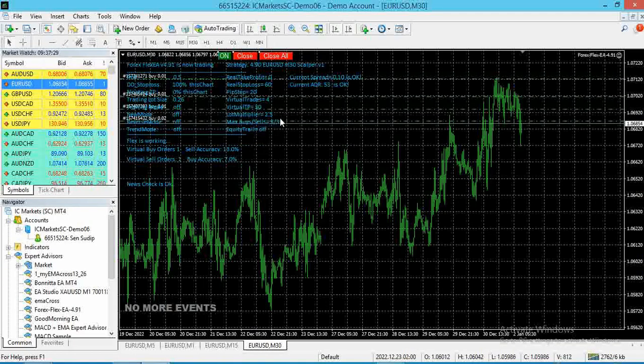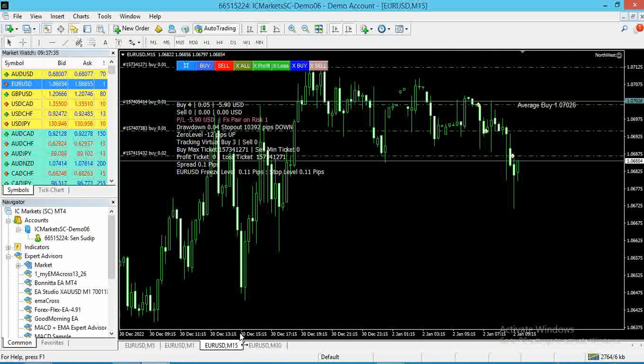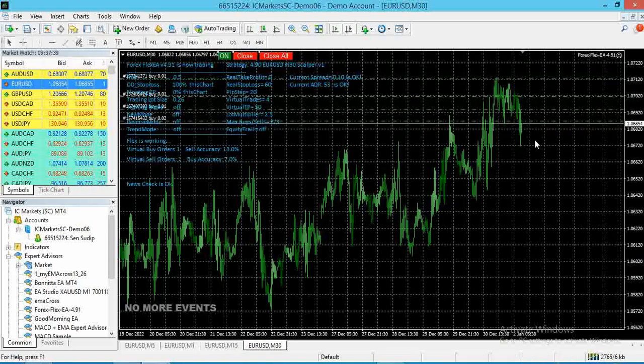Max buy or sells 3 out of 3. Now these trades are not from Forex Flex. These trades are from another expert advisor, so don't be confused here. Forex Flex did not start any position now, and this is my demo account. You can see I just test here.